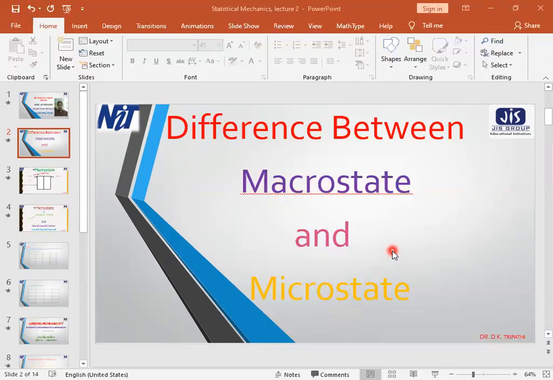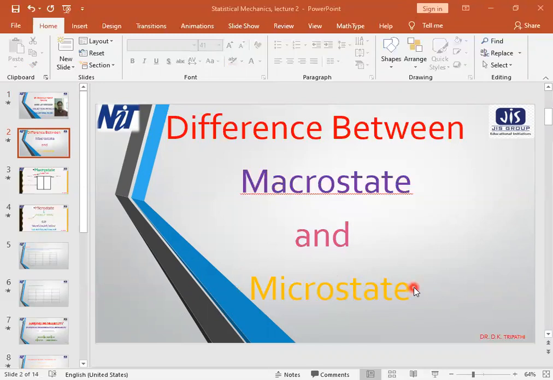So if you recall the last class, we have seen that macrostate depends on the macroscopic properties of the bodies. That means bulk size properties of the system of particles or thermodynamic system. Whereas microstate depends on the microscopic properties of the system of particles.